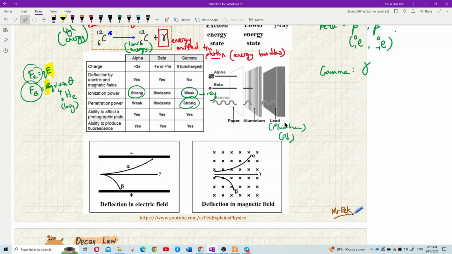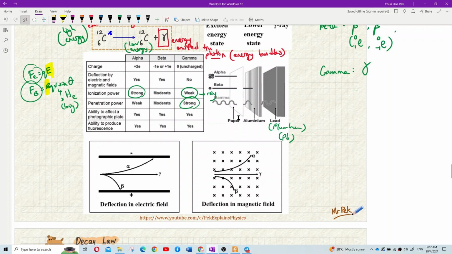Plumbum. Tak lupa sudah berapa cm. So penetration power gamma is the strongest because dia is just a ray, sangat kecil, boleh tembus. But alpha is the weakest because it's big. Sebab dia besar kan? Dia besar, so dia paling senang ditapis. Alpha ni paling senang ditapis oleh satu kertas sahaja. Sekeping kertas dia boleh tapis alpha particle.